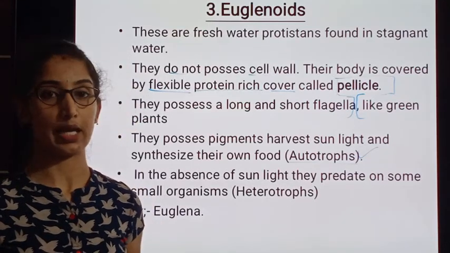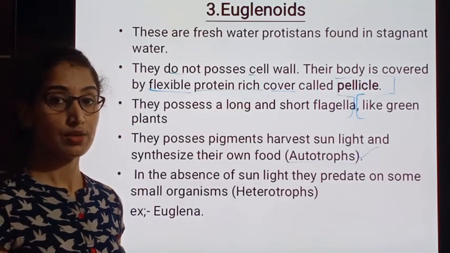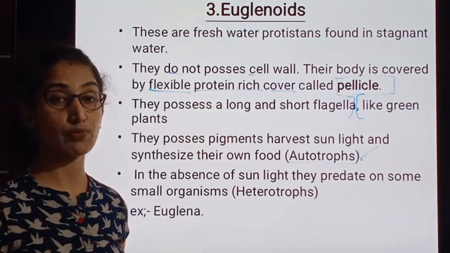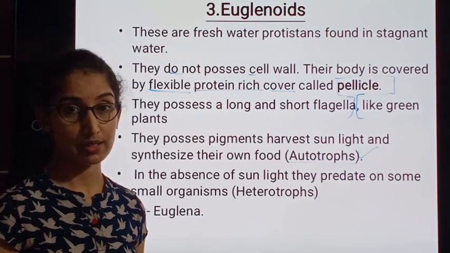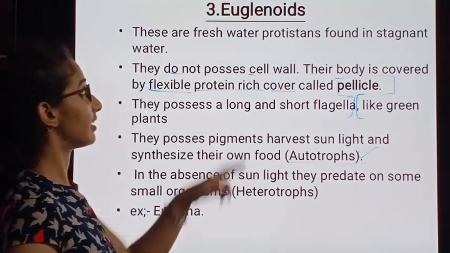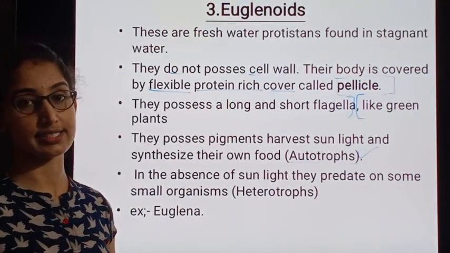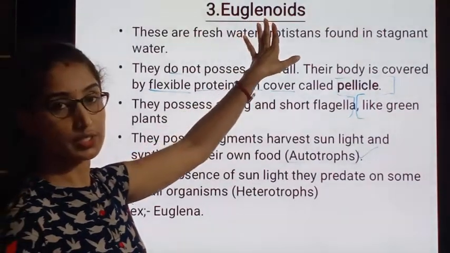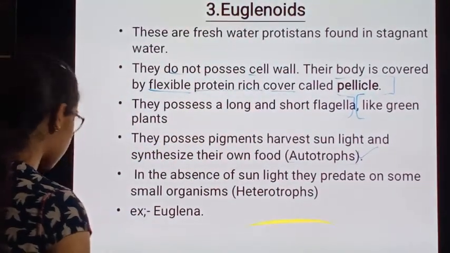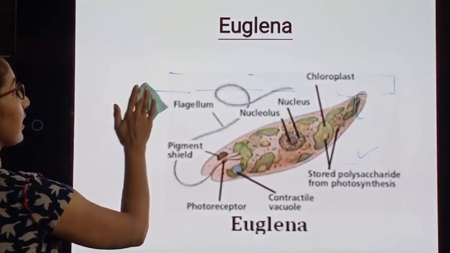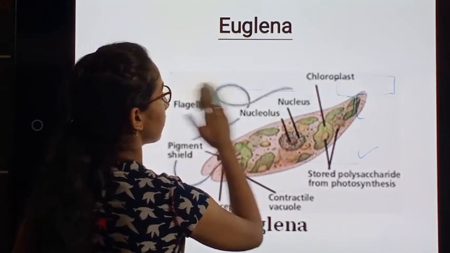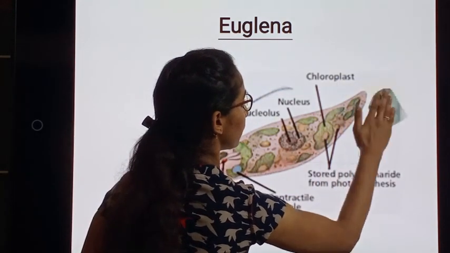One of the best examples which we have seen for many years in our lower classes is the Euglena. Euglena is the best example for the Euglenoids. Next, we shall see the picture of Euglena.